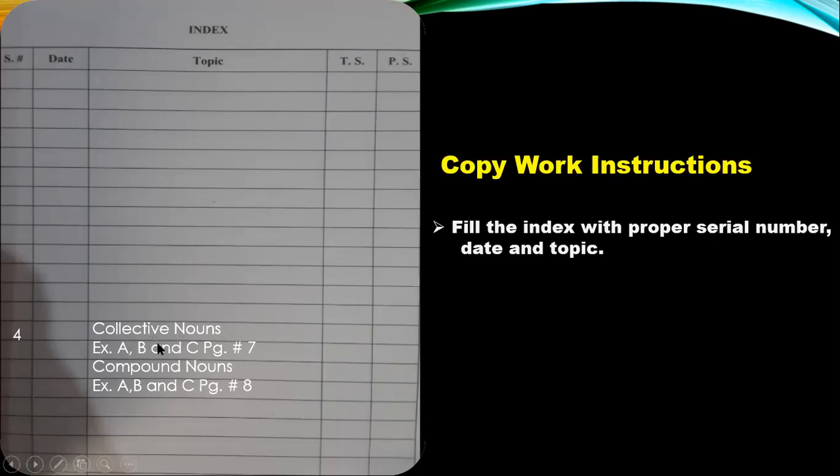We're going to put collective nouns, exercise A, B, and C, page number 7. Compound nouns, exercise A, B, and C, page number 8. And again, I would say do your copy work very neatly and very nicely. I like nice, clean copies because they give a very good impression of yourself. So do your work very neatly and very nicely.